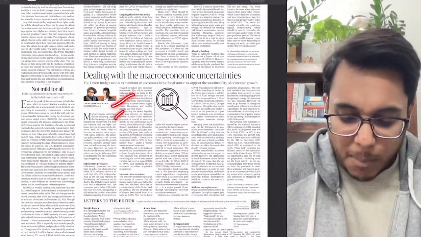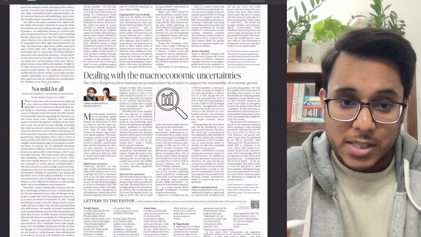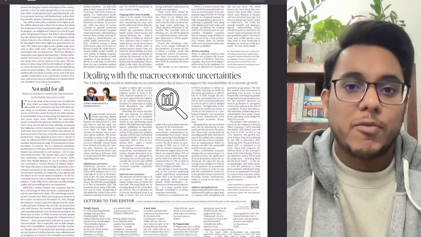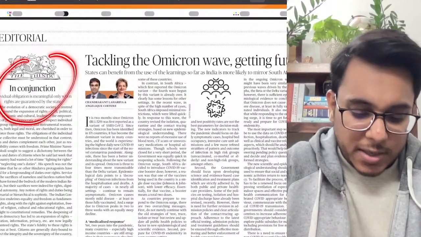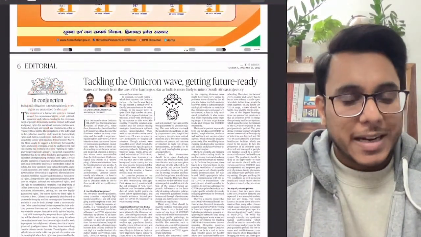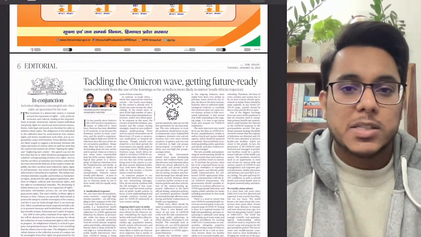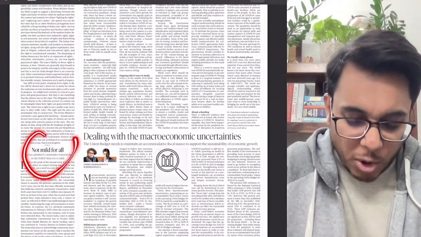Then, dealing with the macroeconomic uncertainties. This article we will see in order to understand the present state of the Indian economy. Then the side article, In Conjunction. This article is talking about the relation of rights and duties because of the Prime Minister's reference that has happened. We'll see this article.